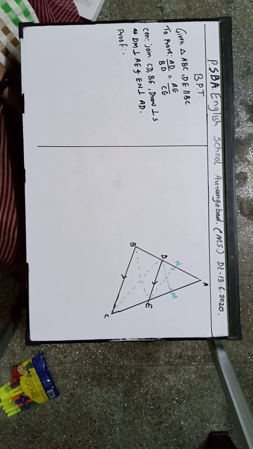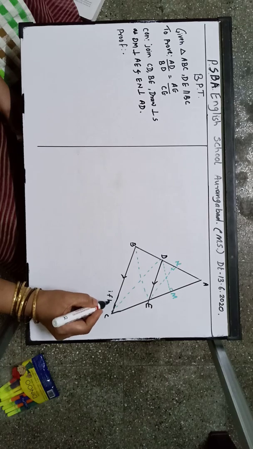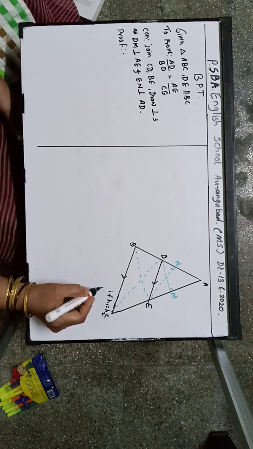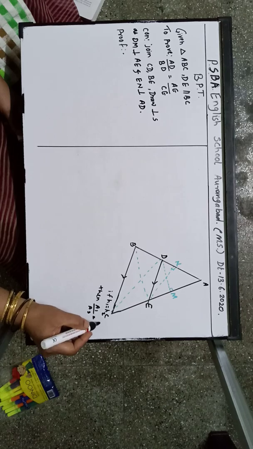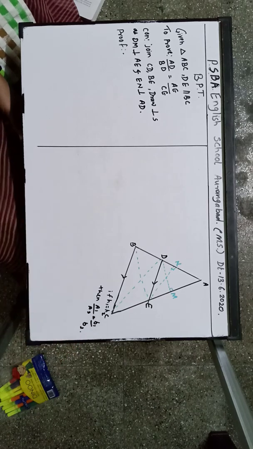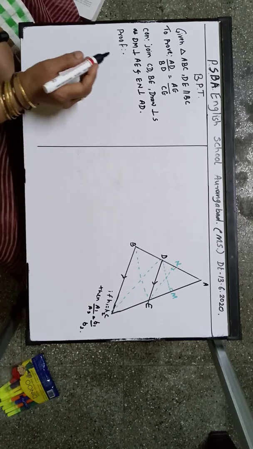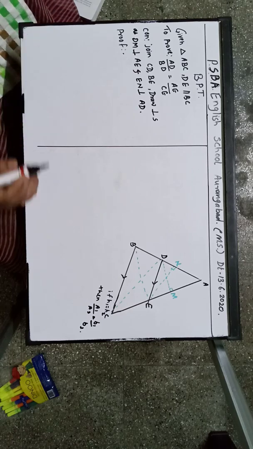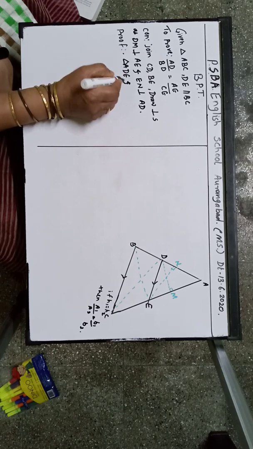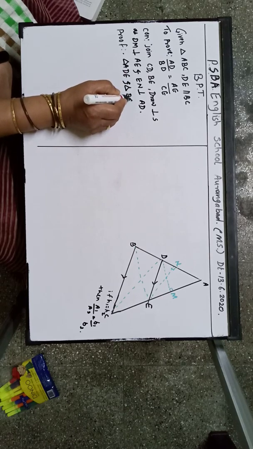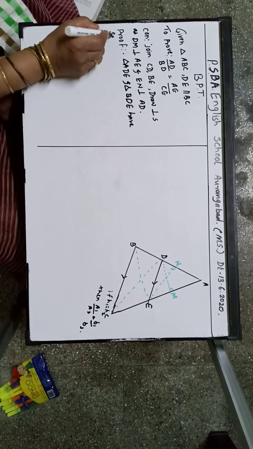Now yesterday we saw that if the height is the same, if H1 is equal to H2, then A1 upon A2 is equal to B1 upon B2. We are going to use this theorem. So here triangle ADE and triangle BDE have the same heights.